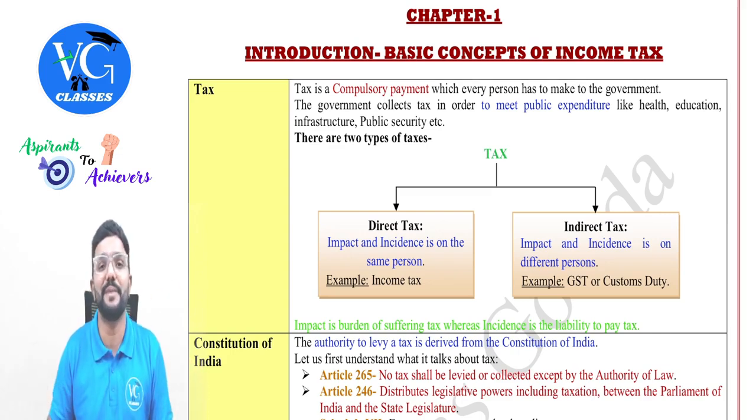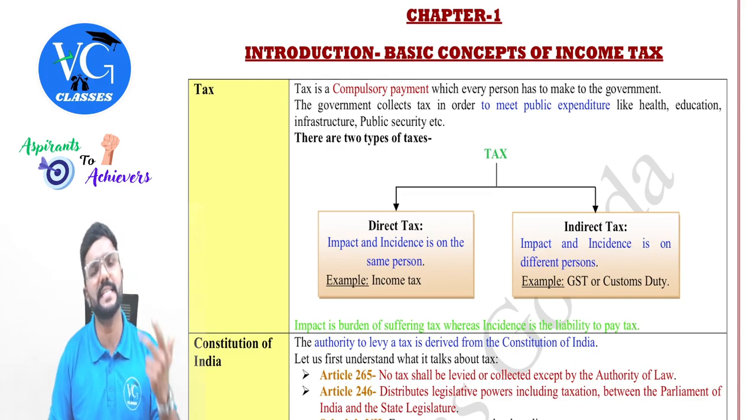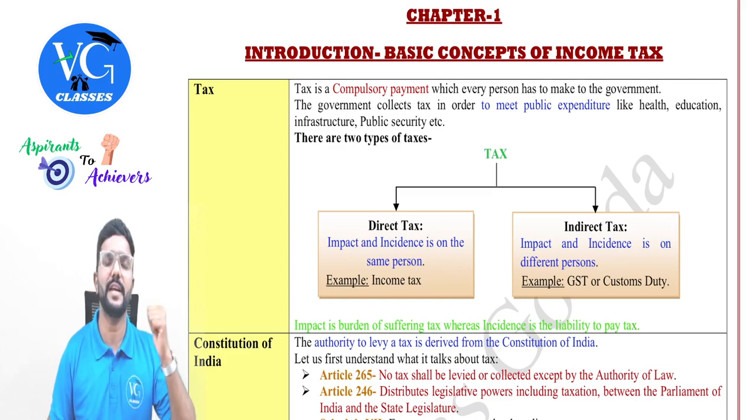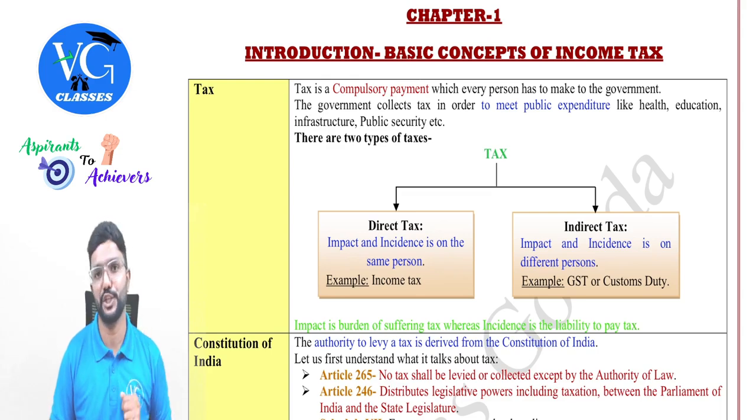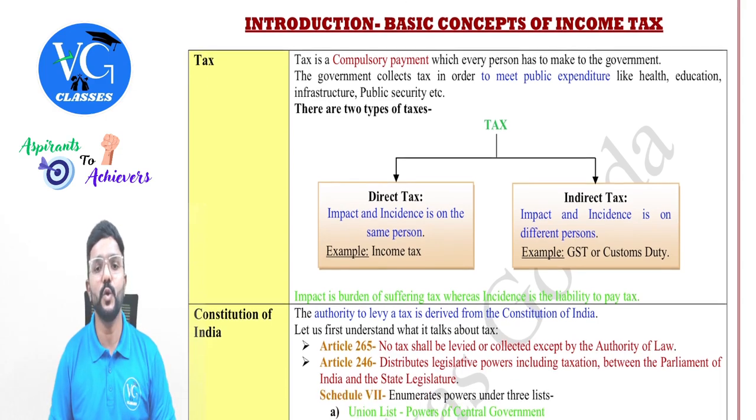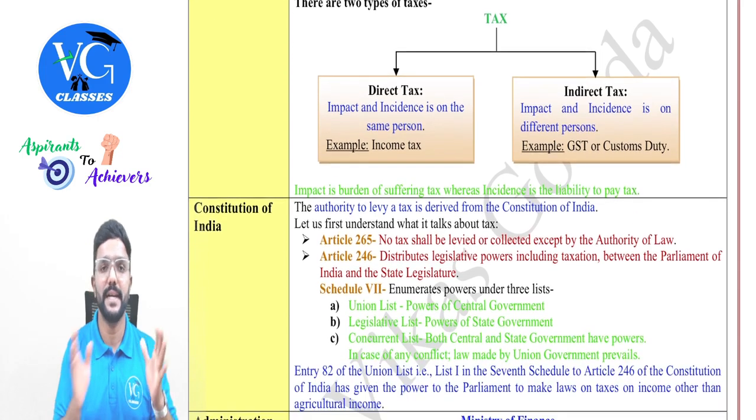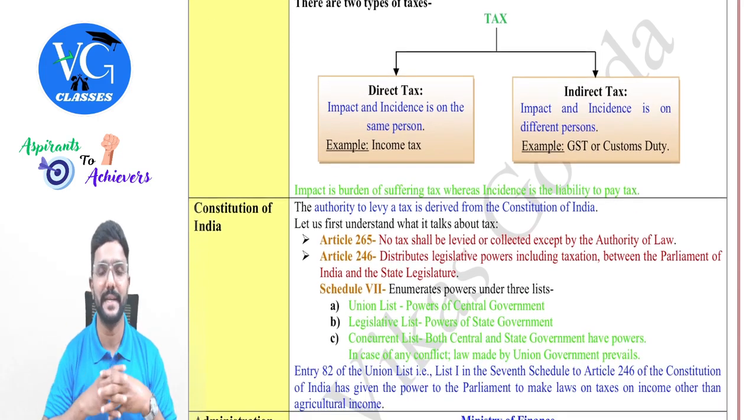But where do they get that money from? The tax collection. In addition to this, even the government would have made various investments on which they would be earning a return in the form of rent, interest, dividend. But the major source of revenue, whether it is the central government or state government, is from tax collection, guys. And we have two types of taxes, that is direct tax and indirect tax.